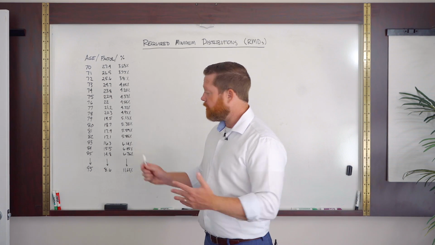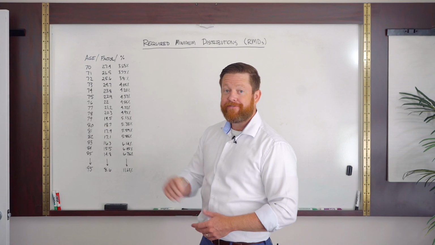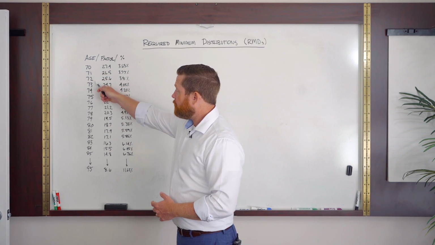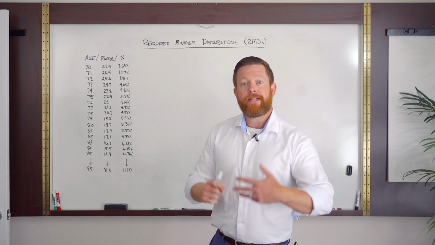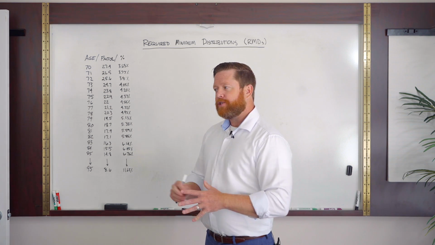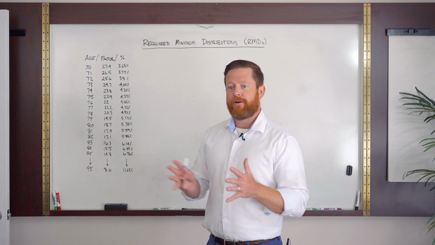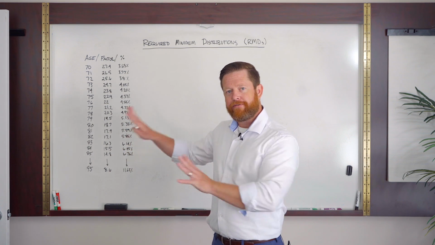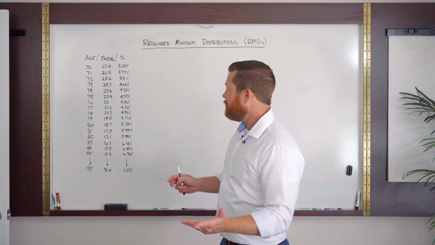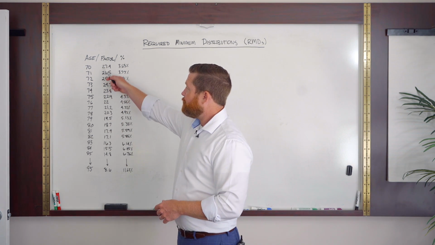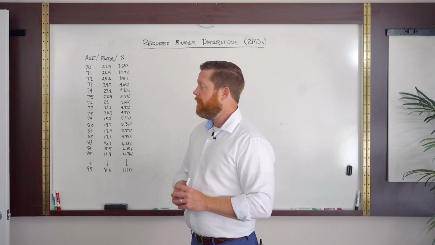So I'm going to go with the old chart here, going from 70 and a half all the way to 95. At whatever corresponding age, we have a factor, and that factor is based on a joint life expectancy. There's actually a little twist to this factor table. If you and your spouse are further than 10 years apart, a different table applies. This is the majority table that we end up using. So in most examples, 27.4 is kind of a joint life expectancy between the two spouses on an IRA.